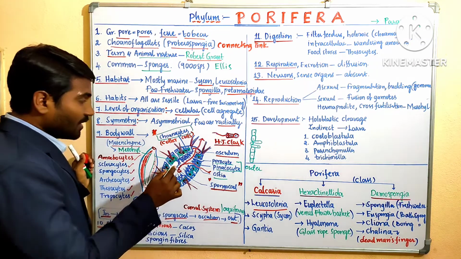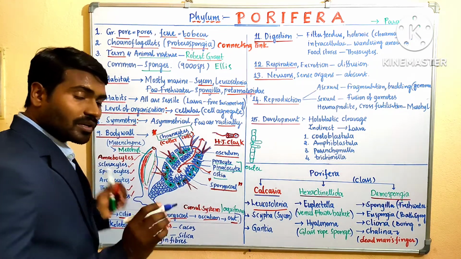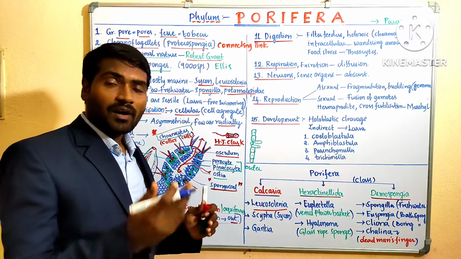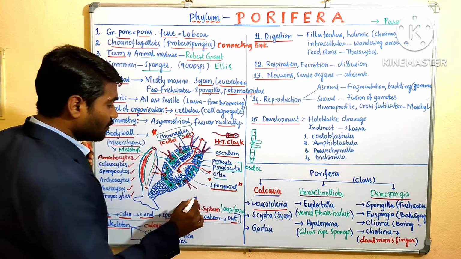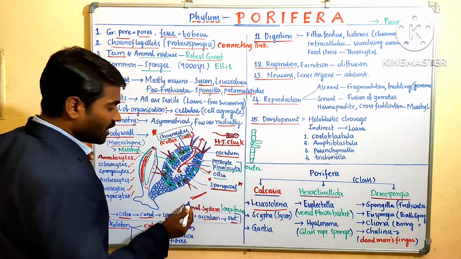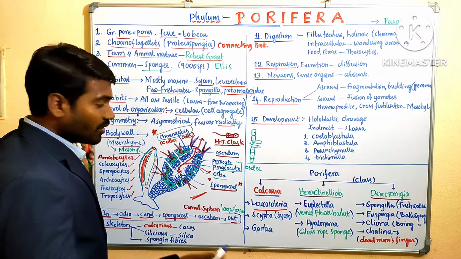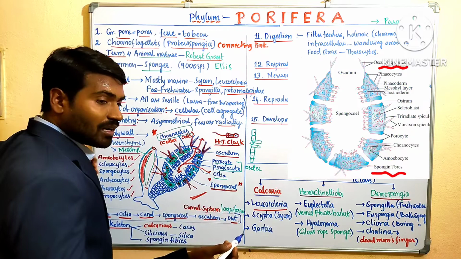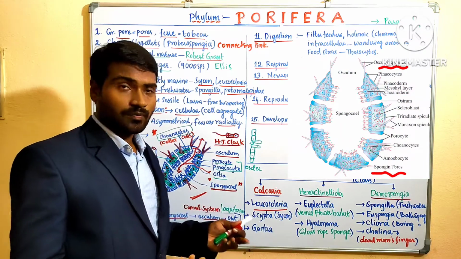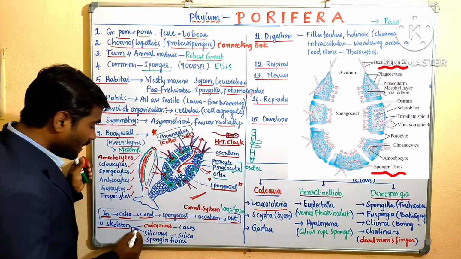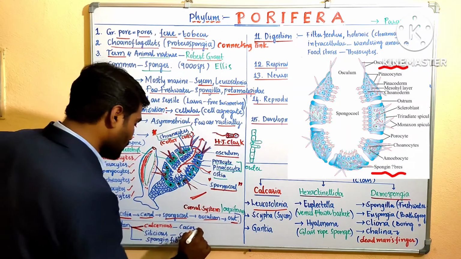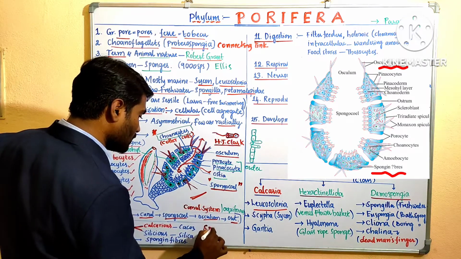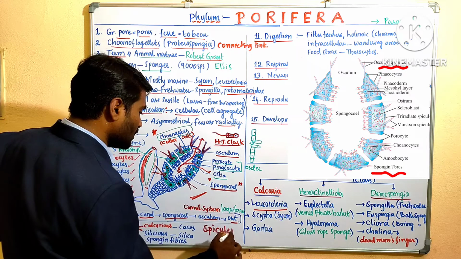The skeleton is present in the form of spicules. Spicules are very strong fiber-like structures made up of calcium carbonate or silica. So the skeleton is in the form of spicules.